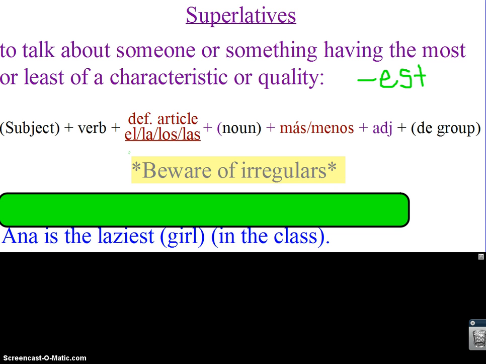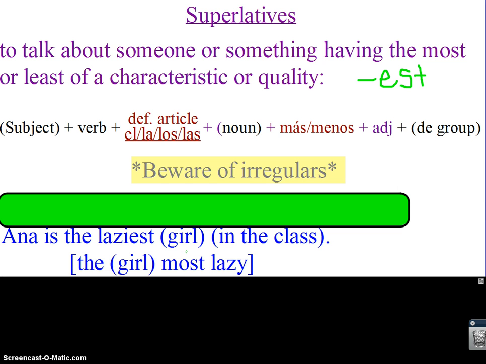If I wanted to say Anna is the laziest girl in the class, I would follow this model. I have girl in parentheses and in the class in parentheses because I could take them out and still have sentences. Anna is the laziest. Anna is the laziest in the class. Anna is the laziest girl. Any of those are options. Now, keep in mind, in Spanish, there is no way of taking an adjective and adding est. What you're really saying is the girl most lazy.